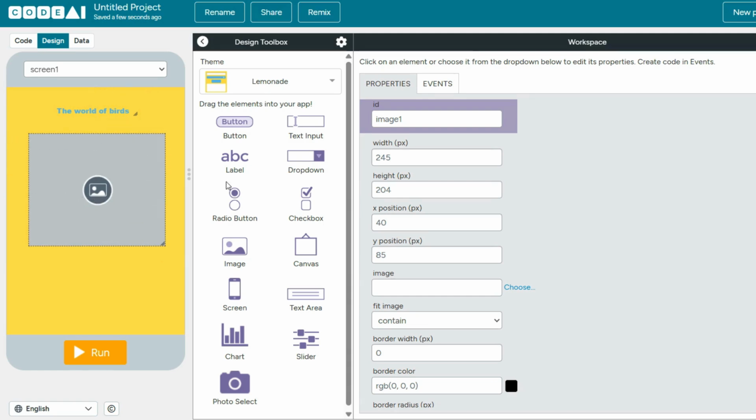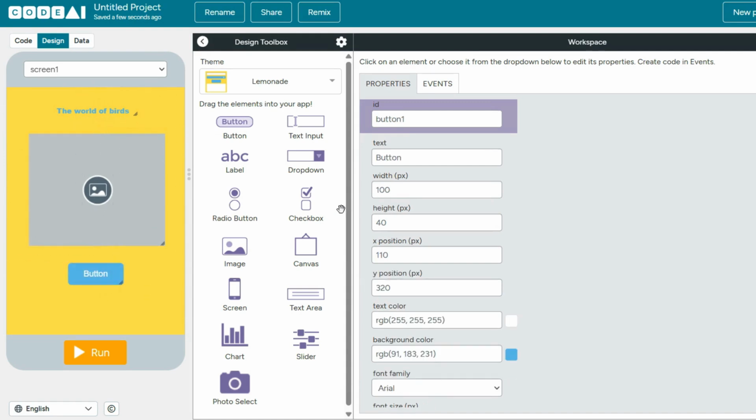And now let's put a button. Let's write text on the button. I'll write "fly," because this word, I think, is related to birds. In that button we can even change the button ID.